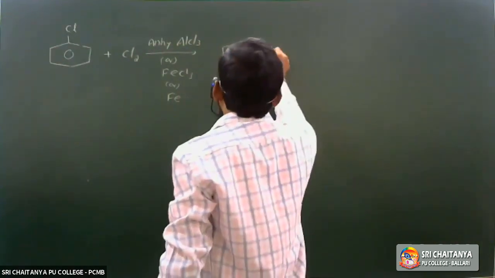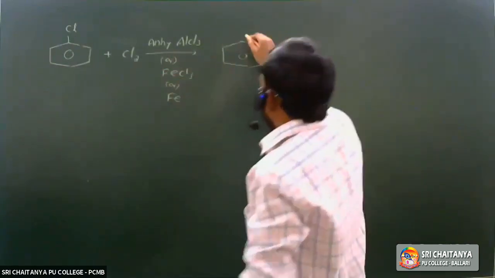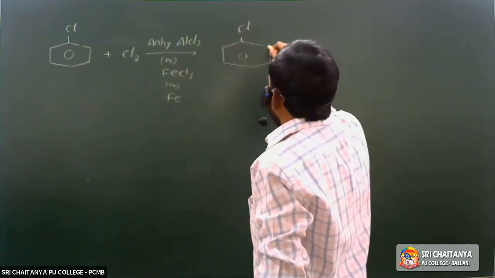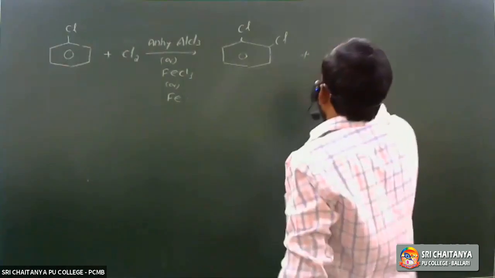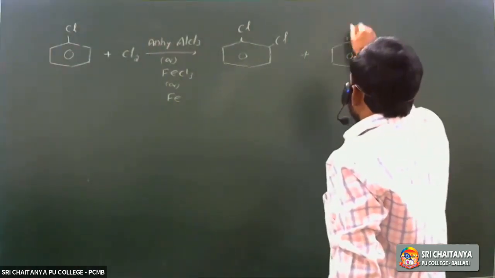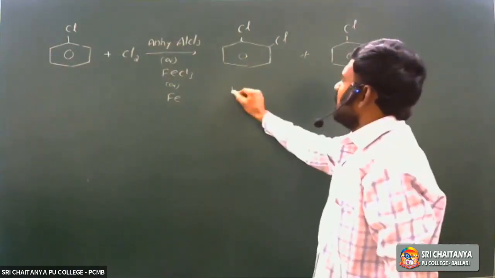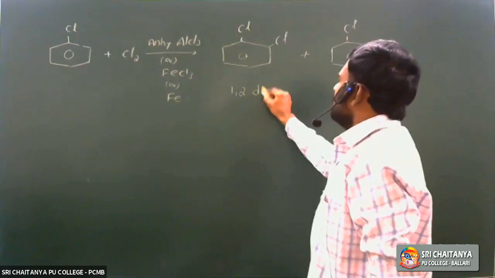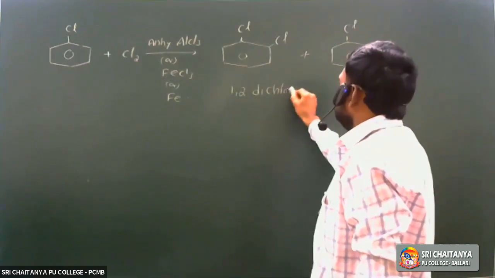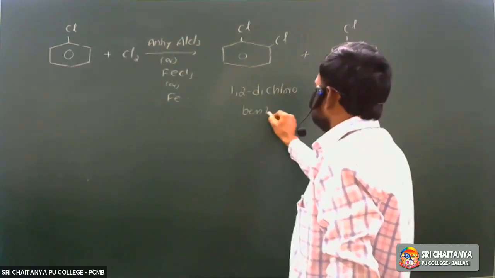ortho dichloro and para dichloro, because it is an ortho-para directing group. So this is ortho dichloro. The next one is the para dichloro. In IUPAC naming, it is 1,2 dichlorobenzene.